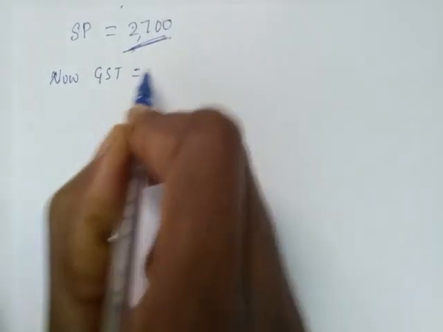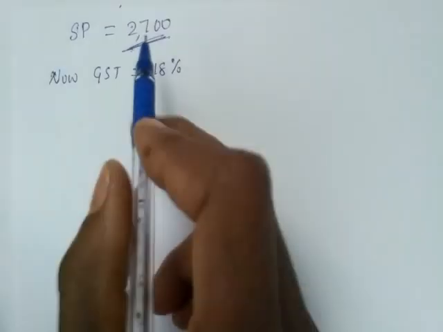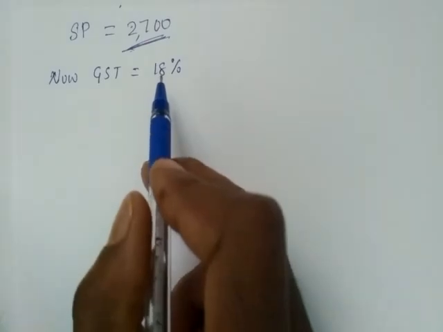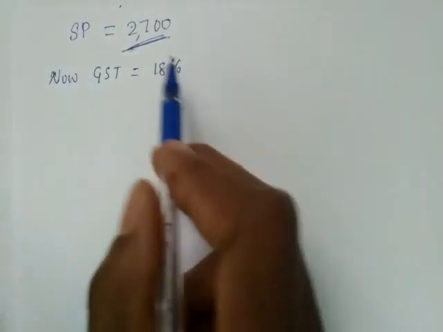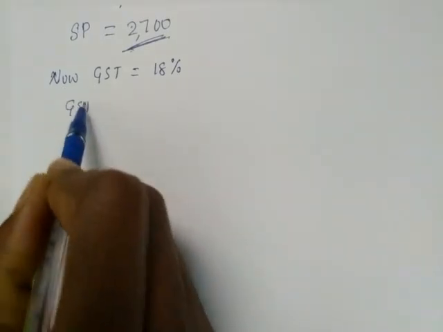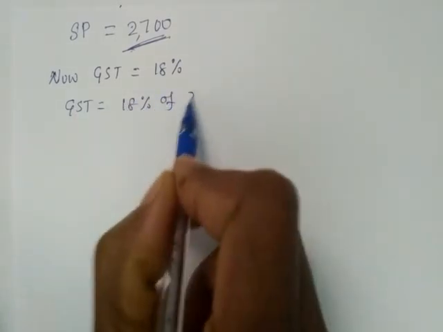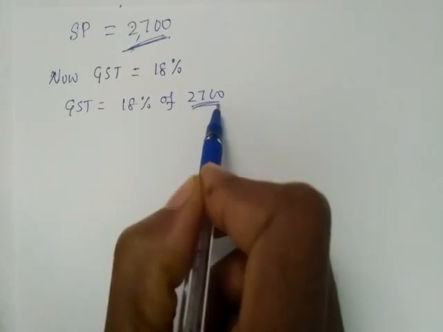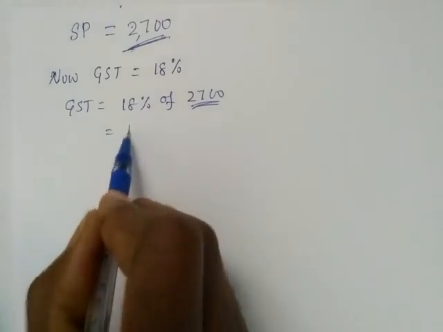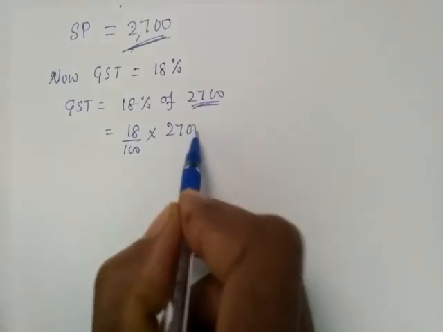GST given is 18%. So they are charging 18% on 2,700 because we are buying the pair of shoes for 2,700 rupees. 18% is the rate at which the government is collecting GST. How to find out GST by using this rate? GST is equal to 18% of 2,700. We are buying for 2,700, so the government charges 18% on 2,700. 18% means 18 by 100 into 2,700.